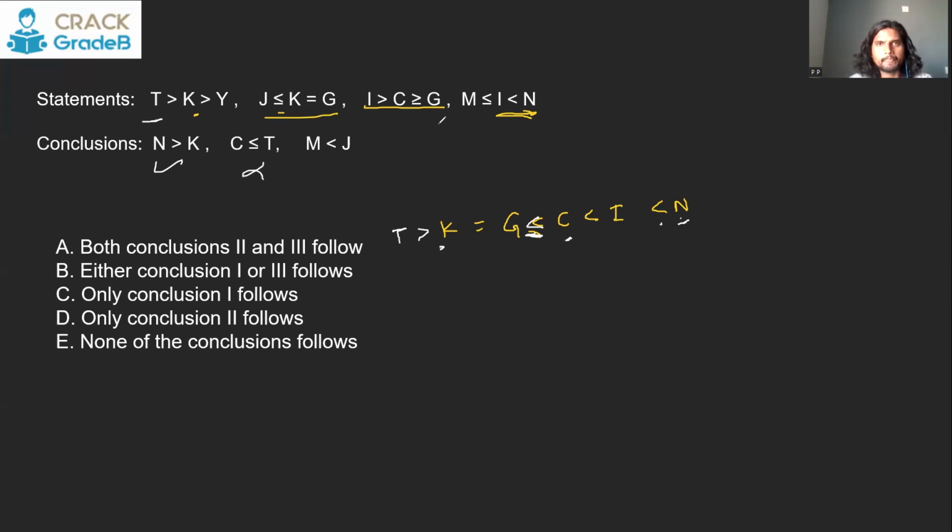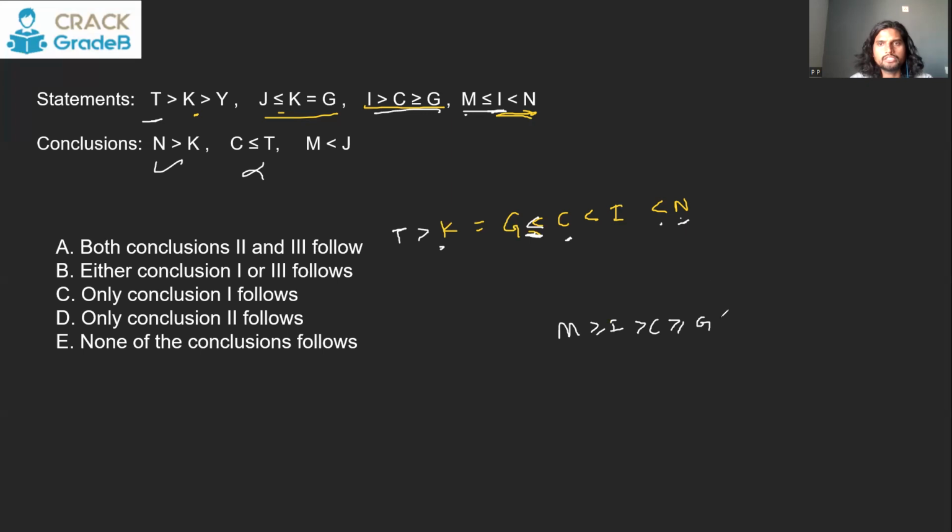M and J. M is here, J is here. So you can say M greater than or equal to I. Then I greater than C greater than or equal to G from here.